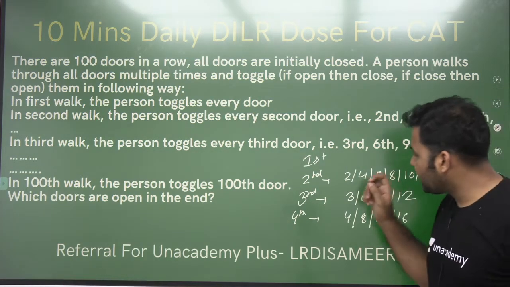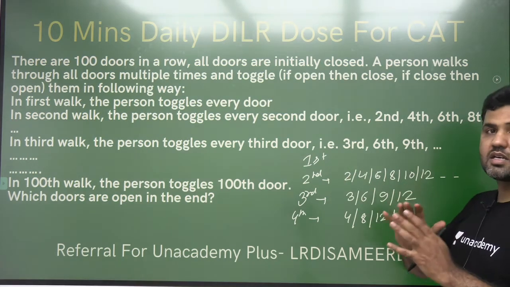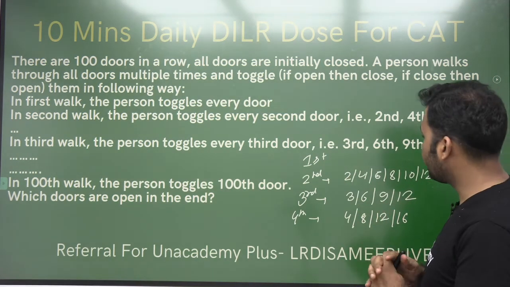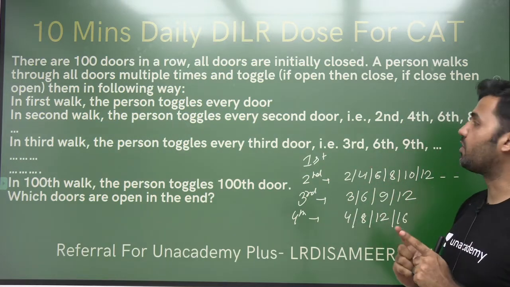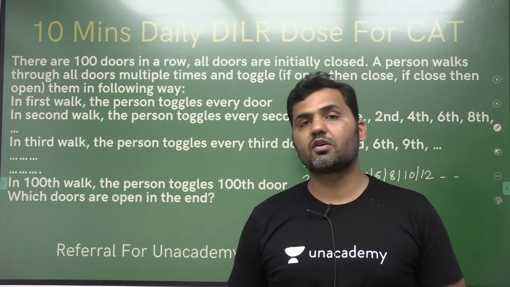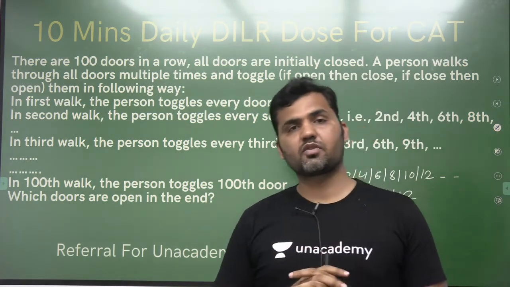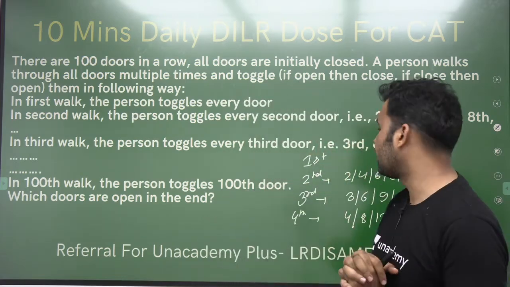Now I just need to see from door number 1 to door number 100 how many doors there are where the person is visiting an odd number of times, because I have just seen if a person is visiting a particular door an odd number of times, that door will remain open. If a person is visiting a particular door an even number of times, that door will remain closed.